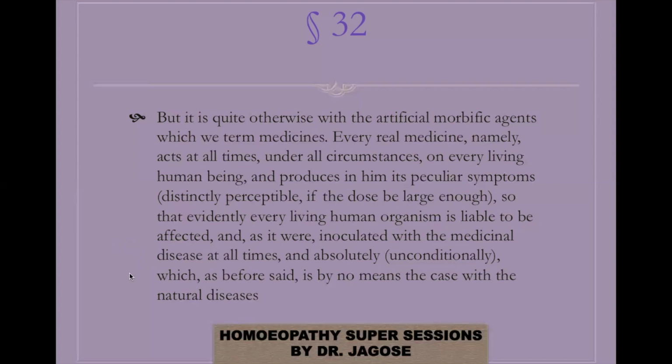So aphorisms 30, 31 and 32 tell you about susceptibility, that the human organism has to be susceptible, then only the disease will occur. Then he tells you about the disease force, which is a conditional force. And the next one, he tells you about the medicine or the medicinal force, which is an unconditional force.